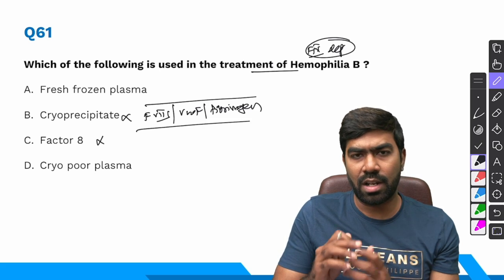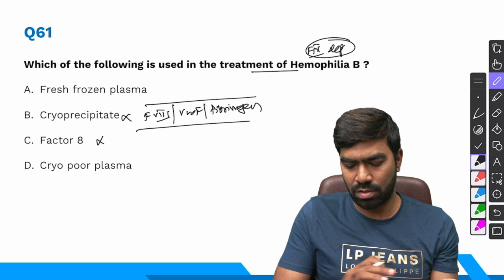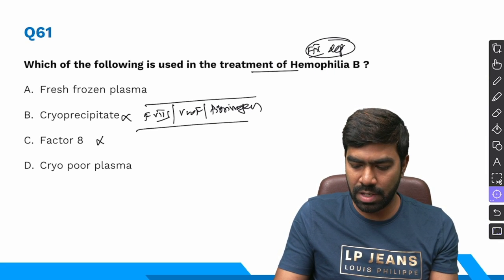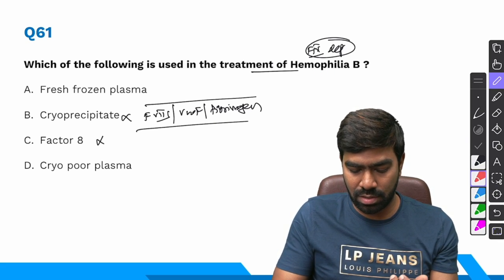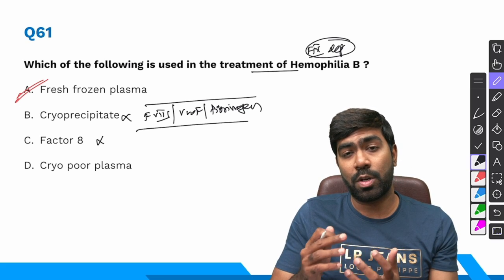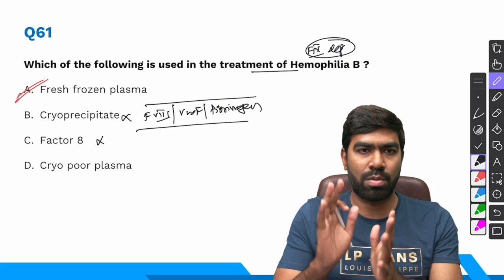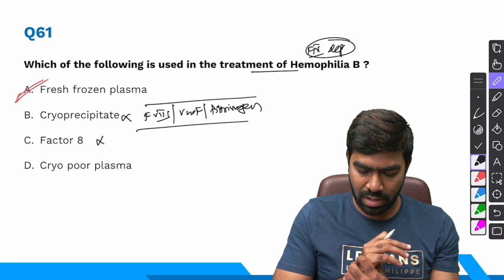So these are the things that are high in cryoprecipitate. So anyway, it's not going to work for hemophilia B. FFP can work. Sometimes it's a poor man's alternative because it contains all the clotting factors in certain proportion. So FFP fine, that can be given.